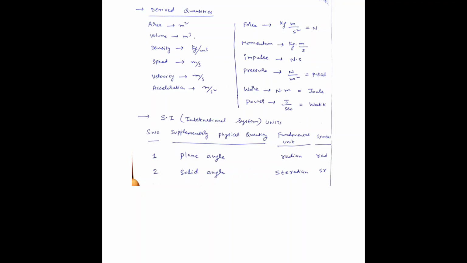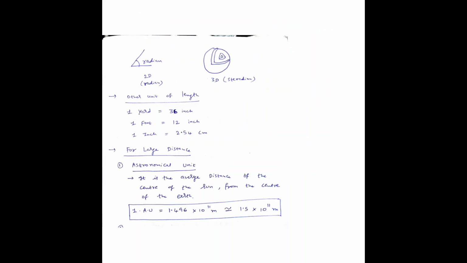And not only these 7 fundamental quantities, 2 more fundamental quantities were introduced by the International System of Units. Those 2 extra quantities are called supplementary fundamental quantities or supplementary physical quantities. Those are plane angle and solid angle. The unit of plane angle is radian, and of solid angle is steradian. Radian is in two dimensions. To measure an angle, they use this radian, in 2D. In 3D, they consider that as steradian.